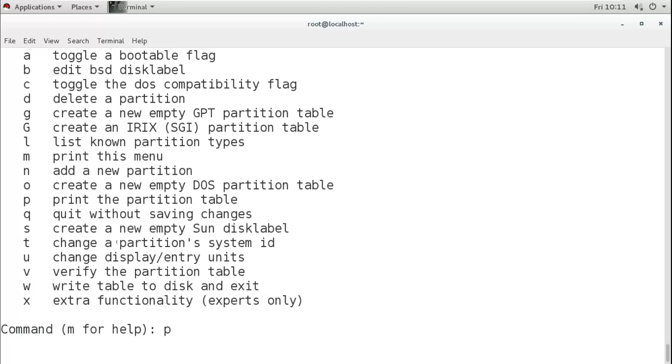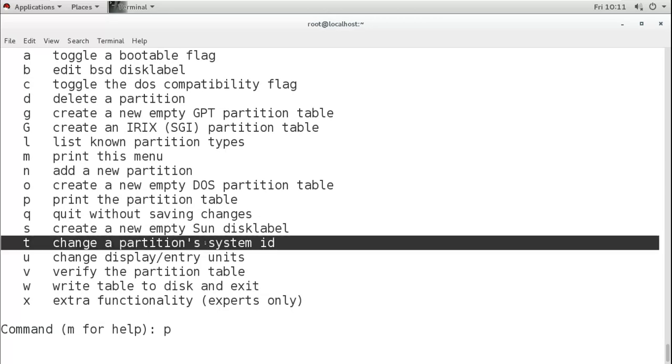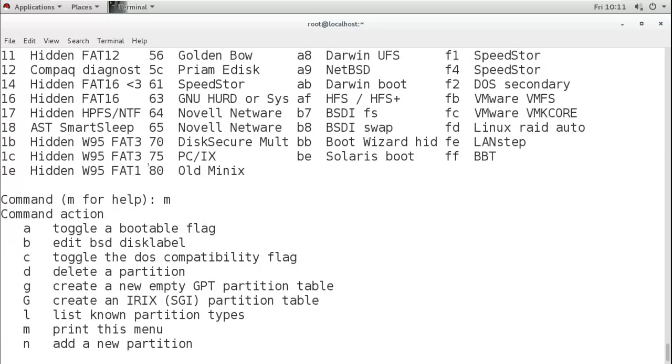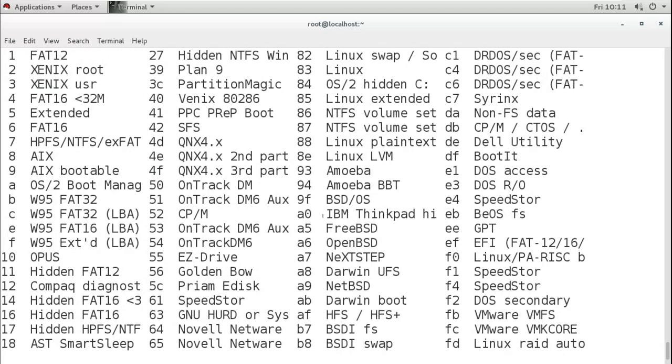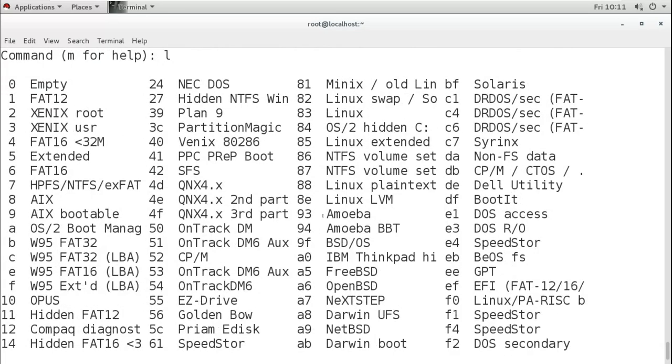Now T is to change the partition system ID. Partition system ID means these IDs. Now remember, we are in this Linux RHEL7, and whenever we create any partition in this, by default it will be normal Linux. It will not be NTFS. It will not give you the option to create NTFS or any other type. It will always create this normal Linux with 83.